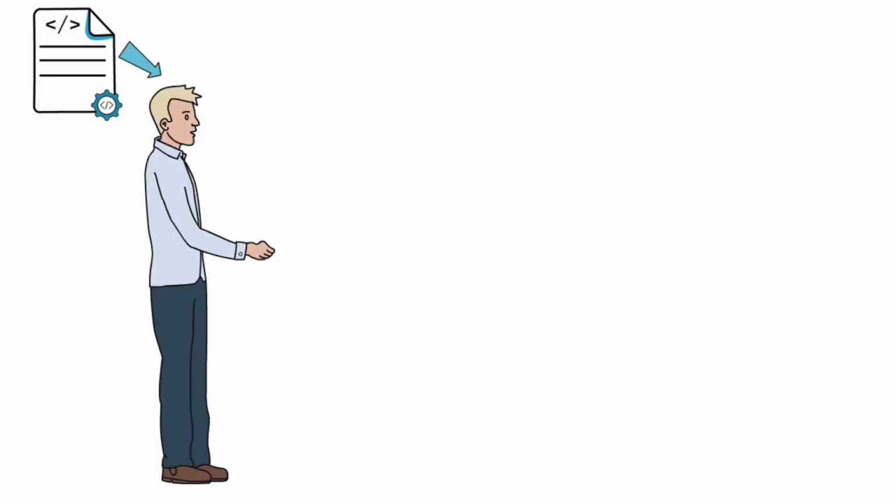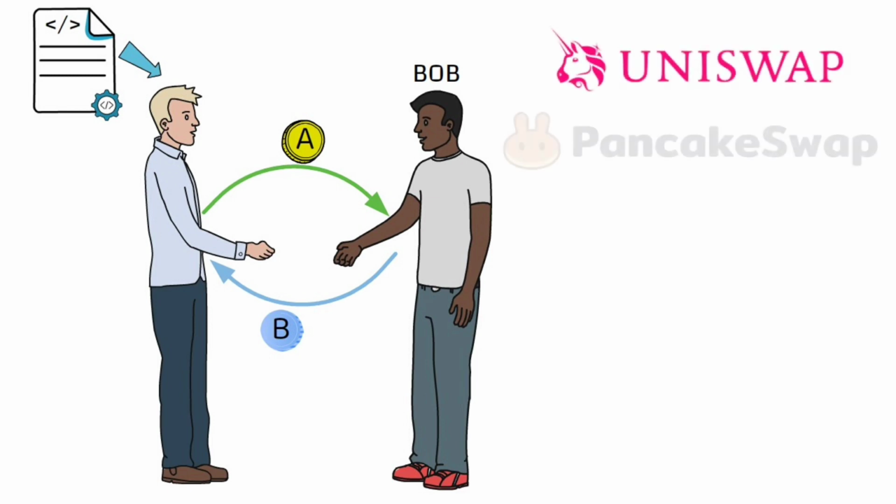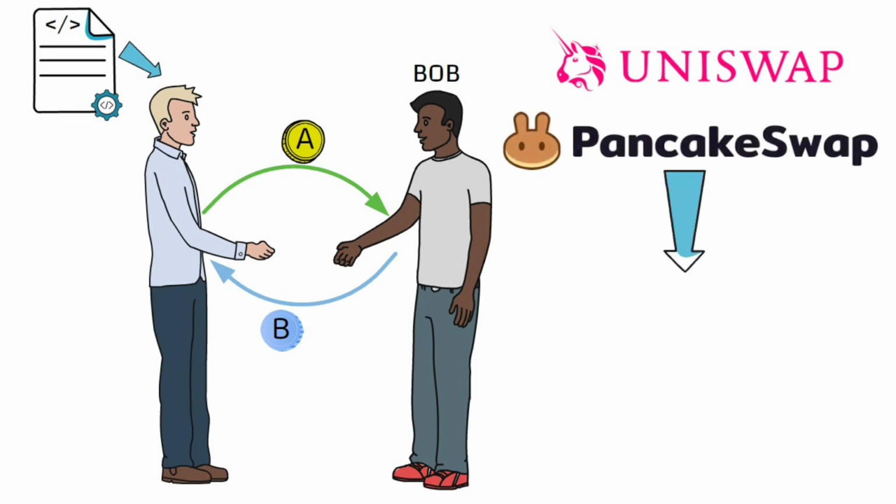For example, we can write a smart contract and say, if I give Bob 5A tokens, he'll give me 4B tokens. This kind of smart contract execution is very common in decentralized exchanges like Uniswap and PancakeSwap, where users can exchange or trade their cryptocurrencies as seen today in DeFi.